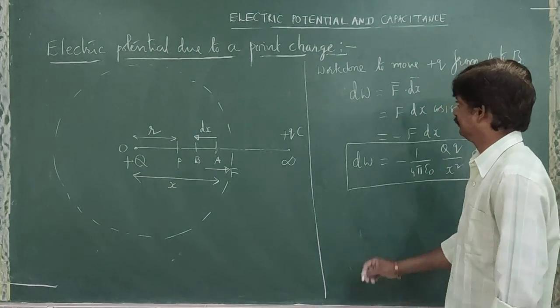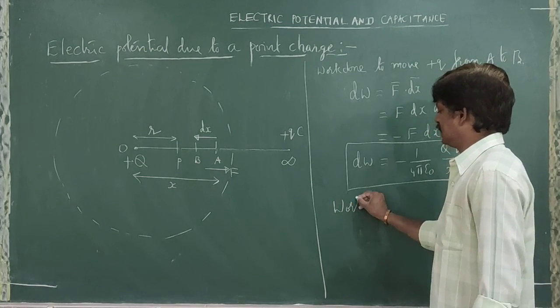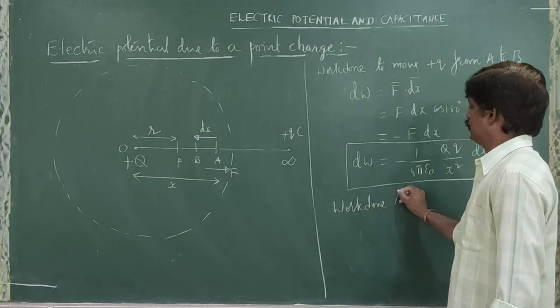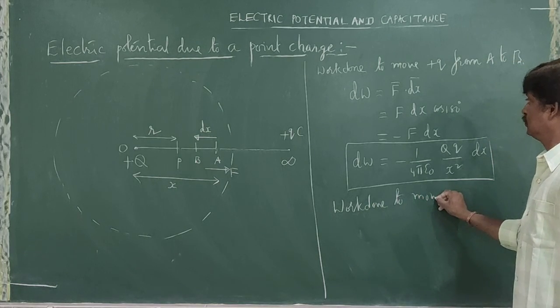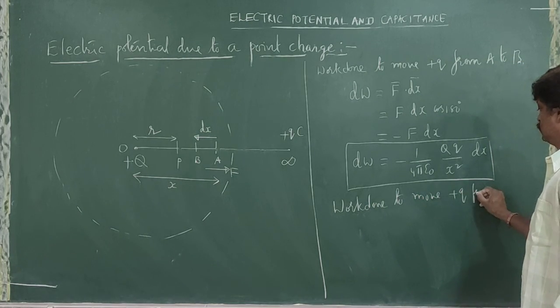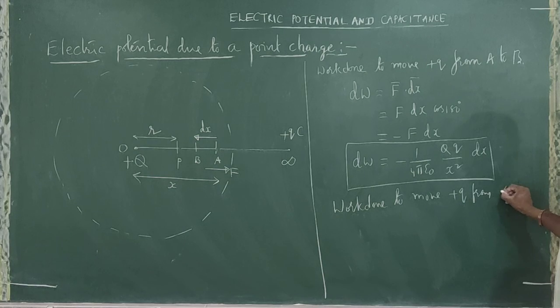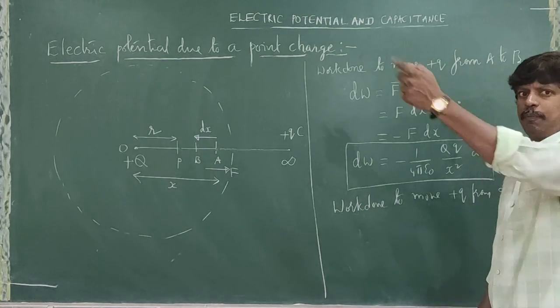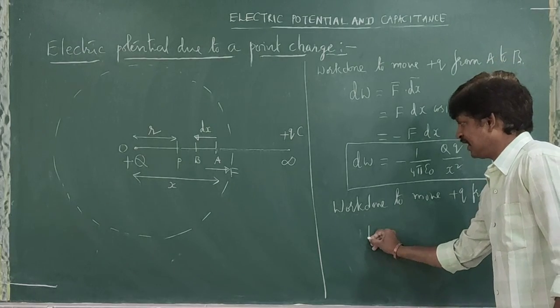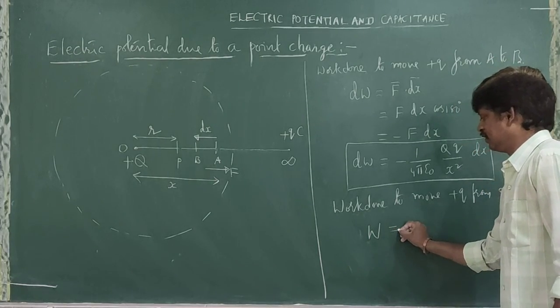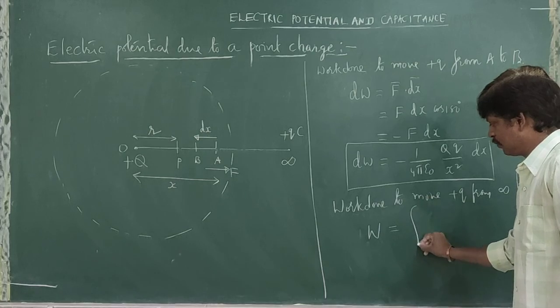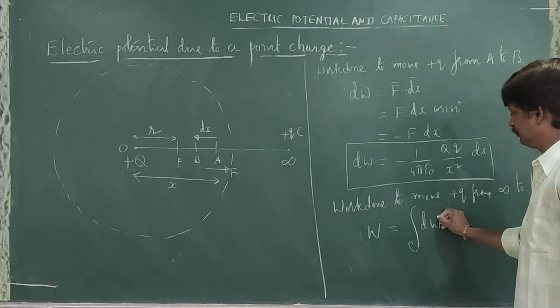Is that clear? Then work done to move plus Q from infinity to point P. Here we want to find the total work done. That means total work done is equal to integration of dW.